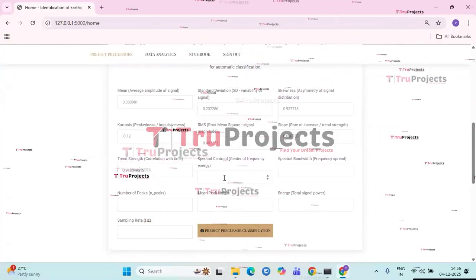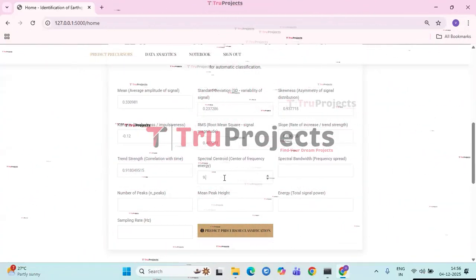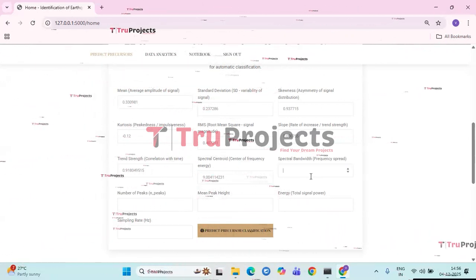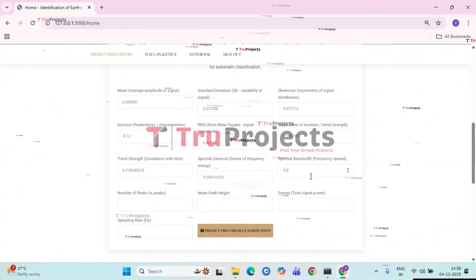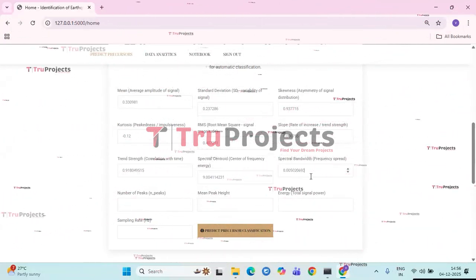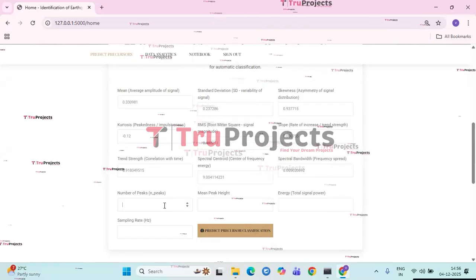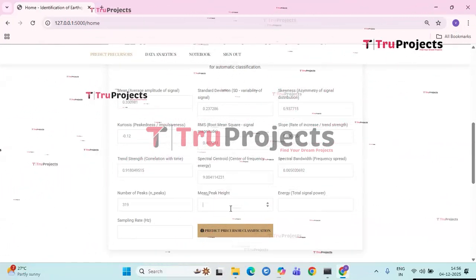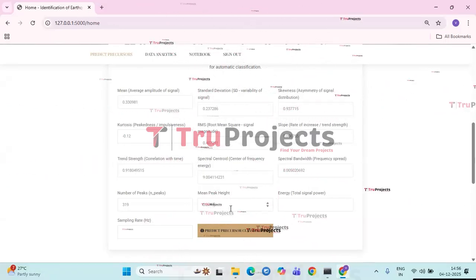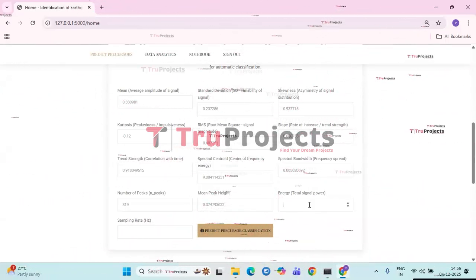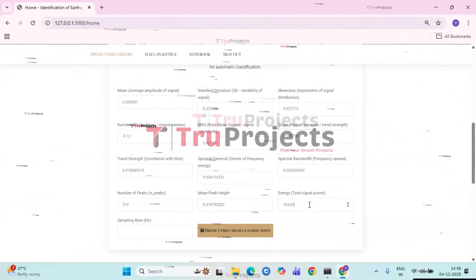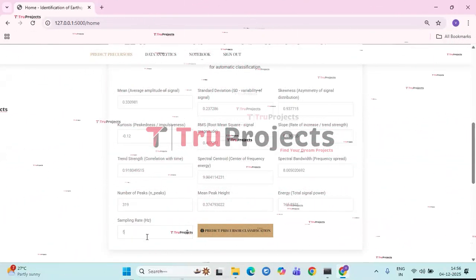The trend strength value will be 0.9180491515. Spectral centroid value will be 9.004114231. Spectral bandwidth value will be 8.005020692. Number of peaks value will be 319. Mean peak height value will be 0.374793022. Energy value will be 165.8531. Sampling rate value will be 50.